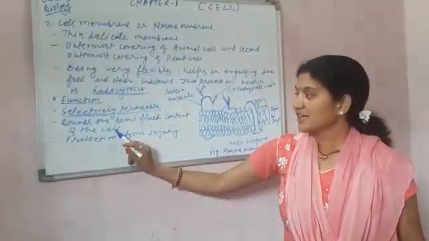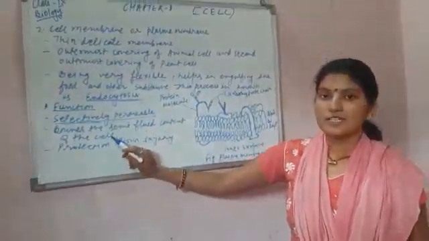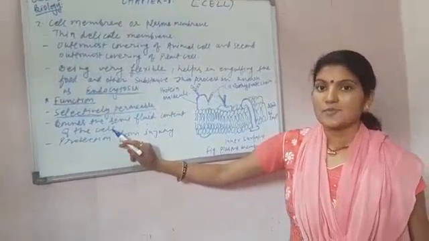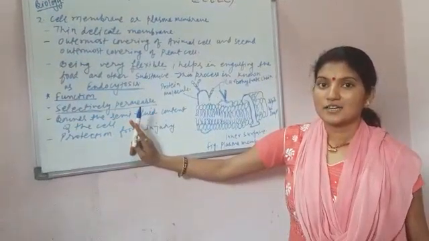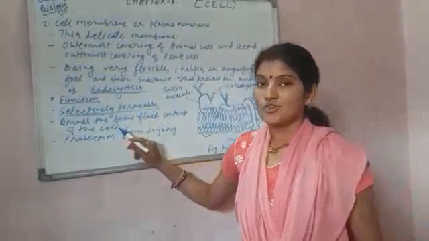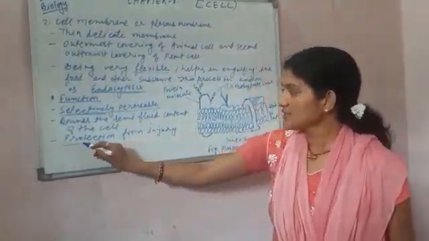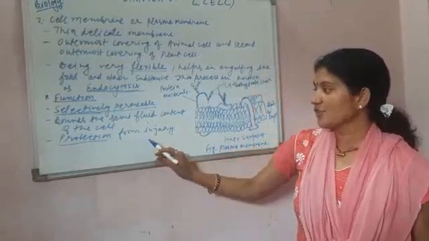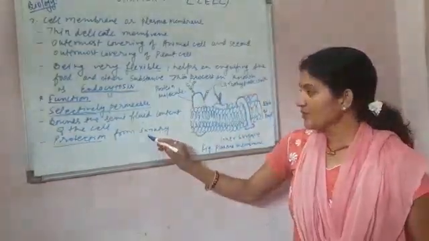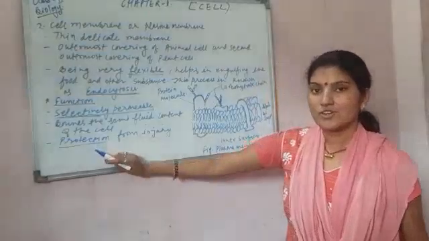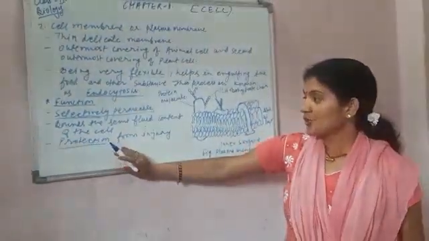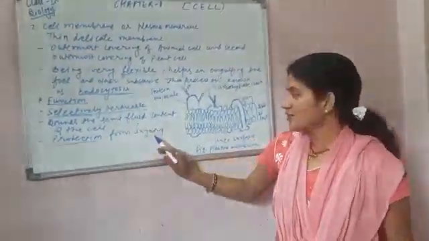And you know what the semi-fluid content of the cell is? This is cytoplasm. Now, the third function is protection from injury. Because it is the outermost boundary of the animal cell, this protects the cell from any injury.